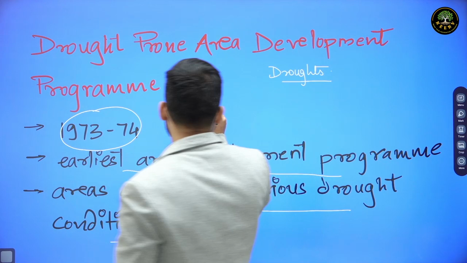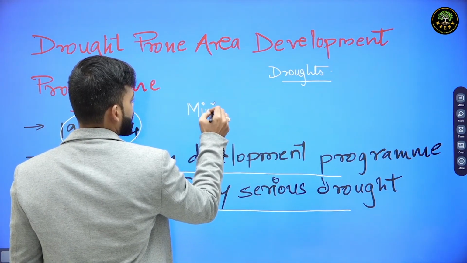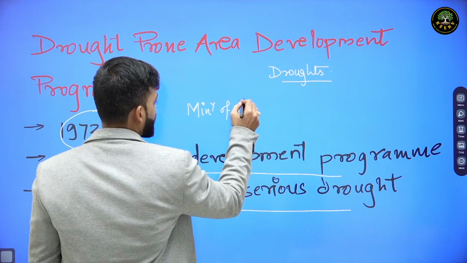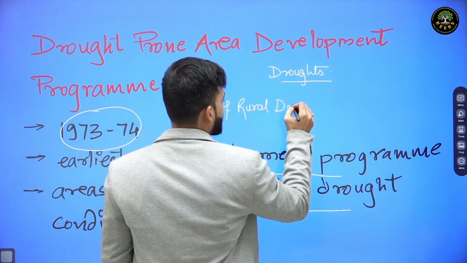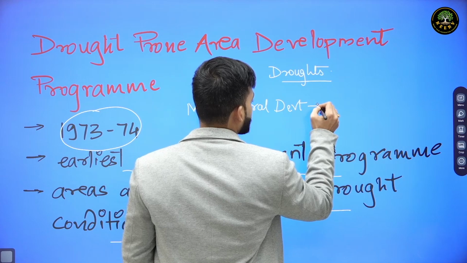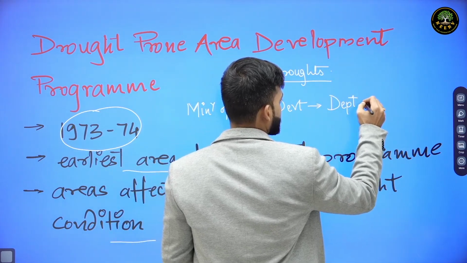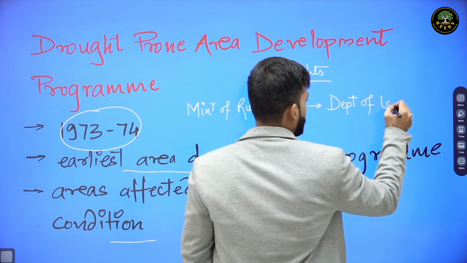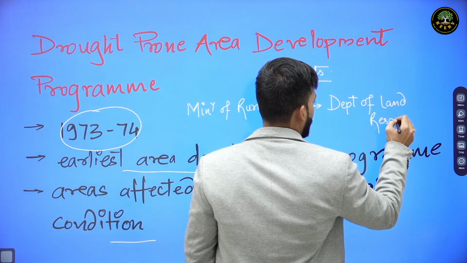This program was launched by Ministry of Rural Development and the department which was looking after it was Department of Land Resources.